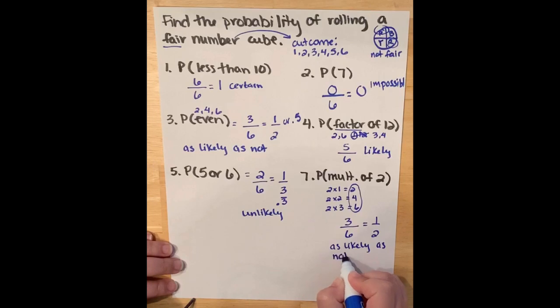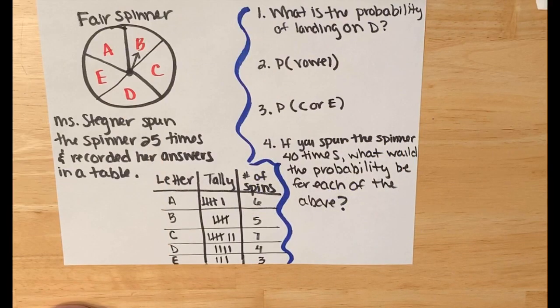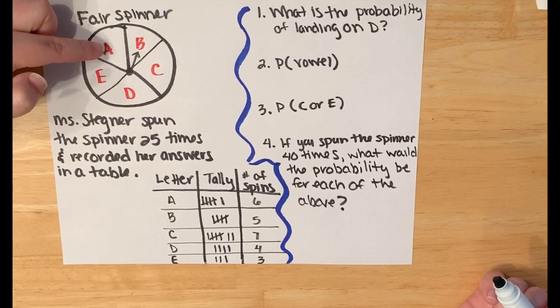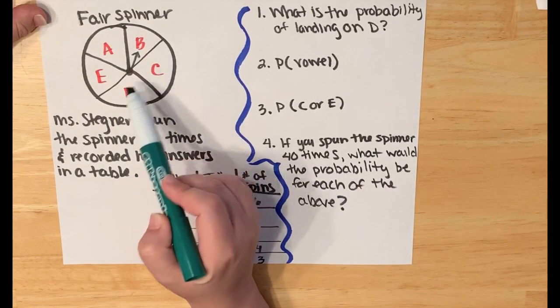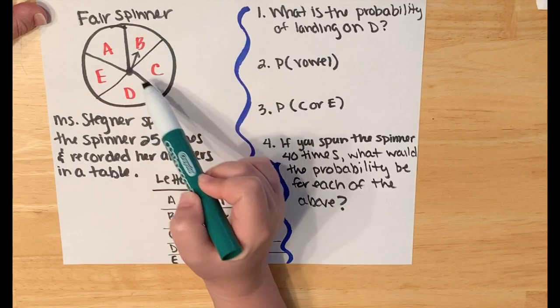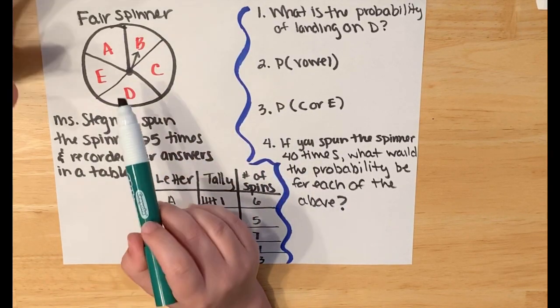For this example, let's look at this. This is going to be an experiment. So what happened here, first of all, is I have a fair spinner. Again, the word fair means that everything is represented equally on the spinner and that the sizes of each pie section are the same. Now, please excuse my drawing.